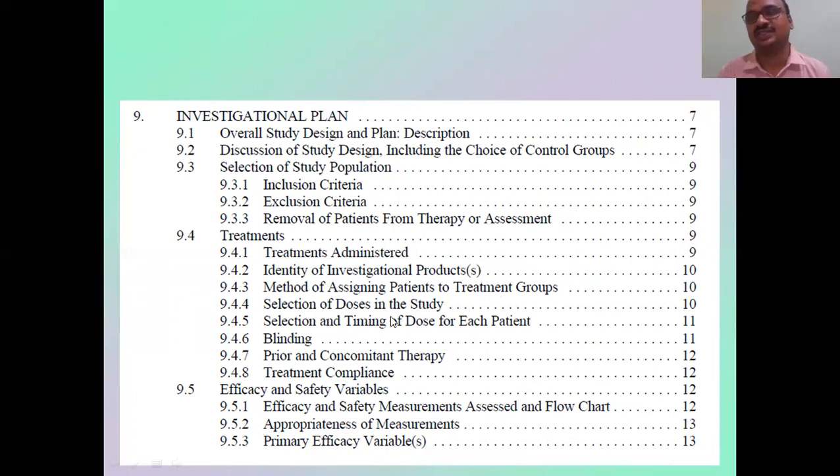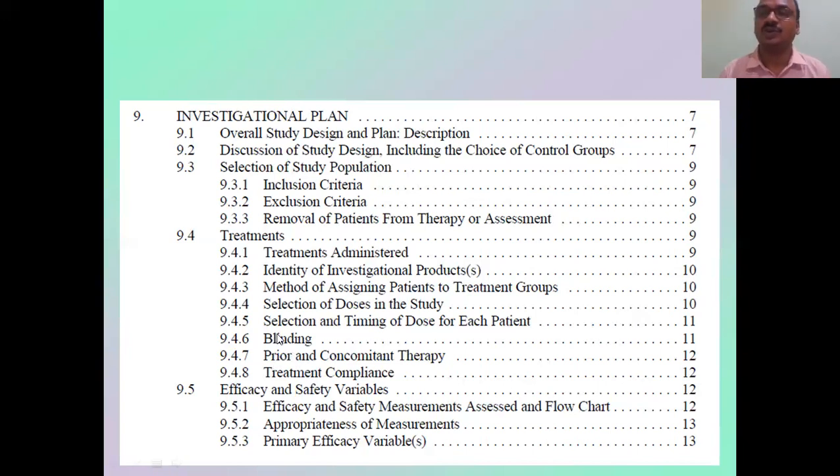Selection of doses in the study: how have you selected the dose? That is very, very important. A high dose you should not give. A low dose you should not give. Selection and timing of the dose: either you give an oral formulation, parenteral, or a transdermal patch. What is the dose for each patient? For a small age, which dose do you give? For a big age, which dose do you give? Like that.